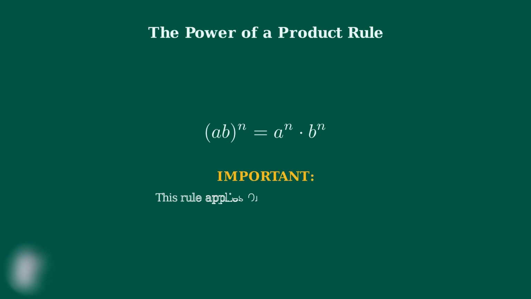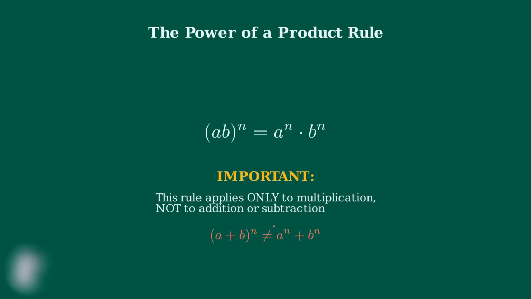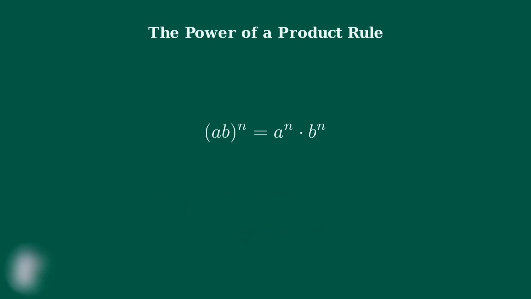Here's a crucial point to remember. This rule only works for multiplication. It does not work for addition or subtraction. Many students make the mistake of trying to distribute exponents over addition, but that's incorrect. Now that we understand what the power of a product rule is and when it applies, we're ready to explore why this rule works and see it in action.